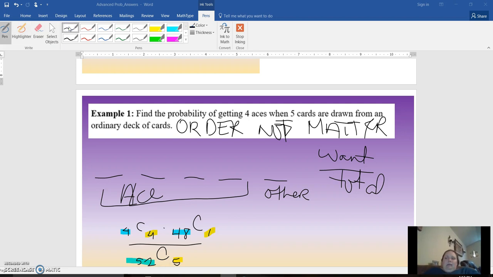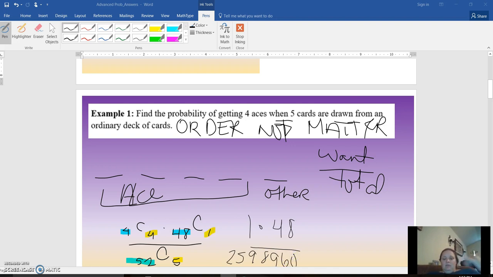All right, so in my calculator, I'm going to do 4 combination 4, get 1. Then I'm going to do 48 combination 1, I get 48. Then I'm going to do 52 combination 5, get a really big number.